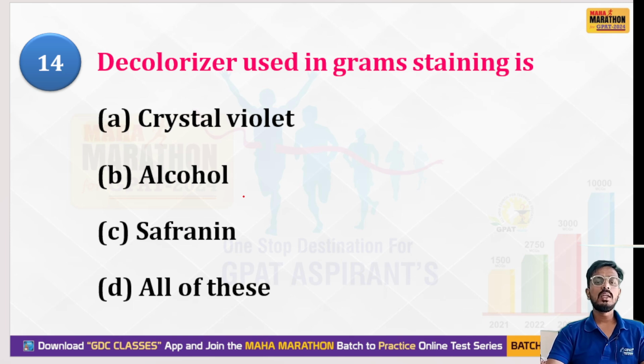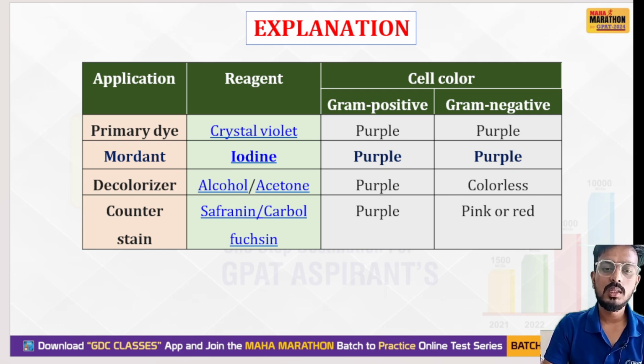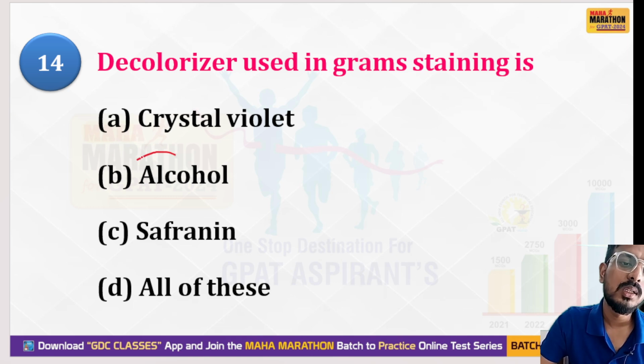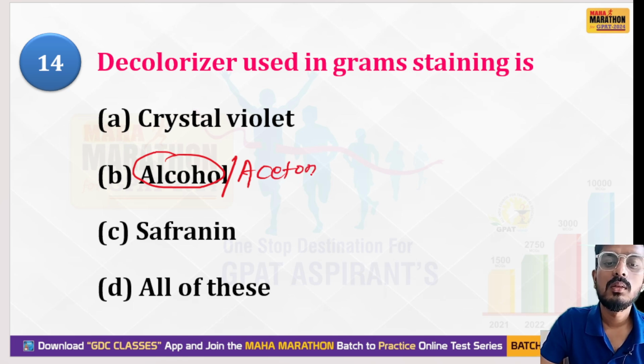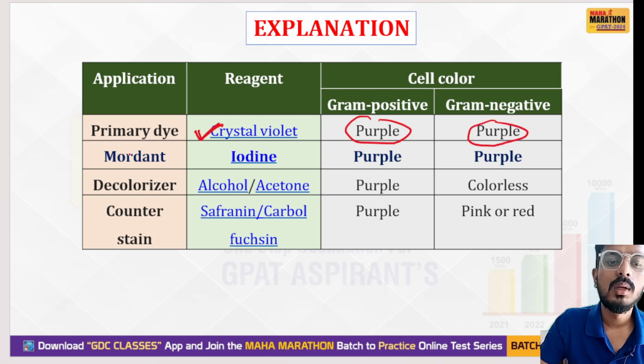Next question: decolorizer used in Gram staining. Just now I have discussed what the decolorizer is. Your options are crystal violet, alcohol, safranin, or all of these. Your right option is alcohol or acetone. The primary dye is crystal violet, which gives purple color to gram positive and gram negative.